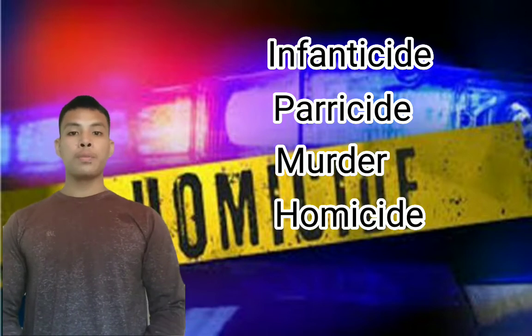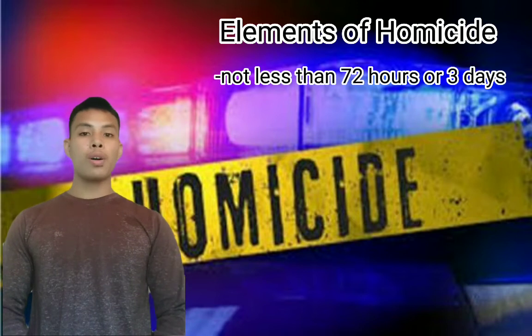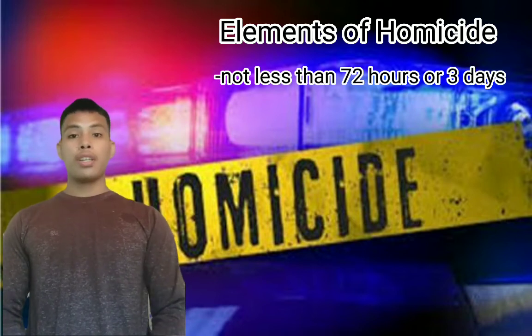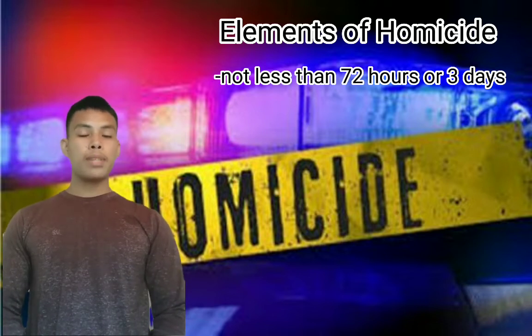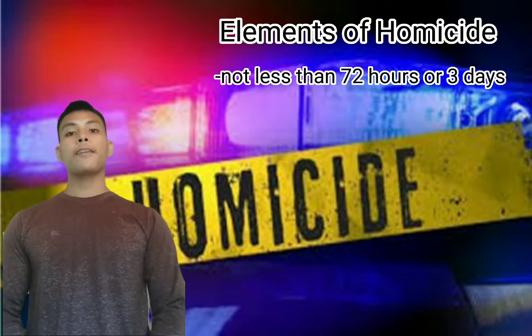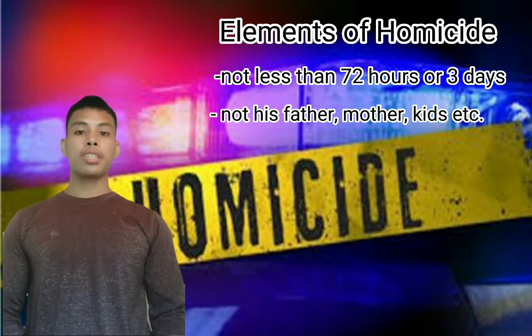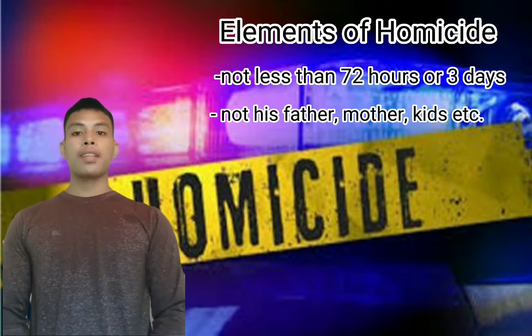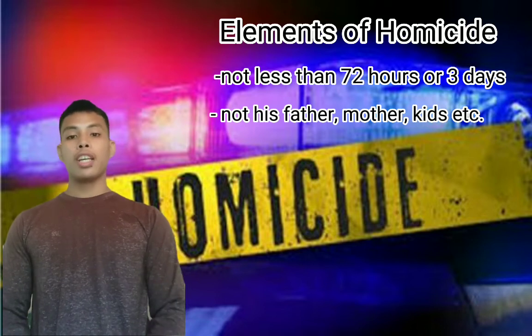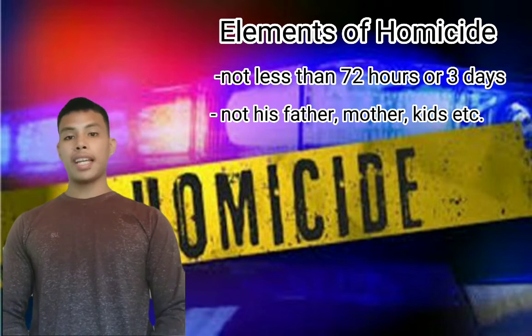So, the first thing to observe is to make sure that the victim is not less than 72 hours old, or 3 days of age, because if the victim is killed at less than 3 days, it will be infanticide. Second, make sure that the victim is not his father, mother, or child, whether legitimate, or an ascendant, descendant, or his spouse, because if those are present, even if you don't have an intention to kill, it will be parricide.